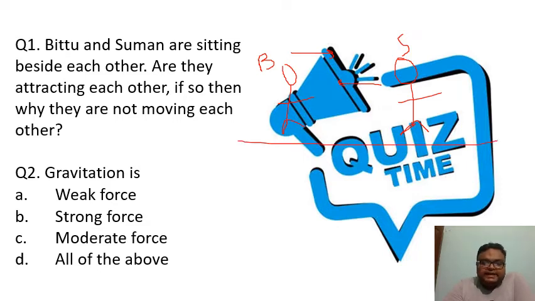But the thing is that they both are sitting on earth, and that's why the force of attraction between these two fellows is very less as compared to the force between earth and these persons. This person is also getting attracted by earth, and this person is also getting attracted by earth. So this force is bigger. That's why he is not attracted towards Suman. Anyhow, as his mass is also very less, the gravitational force will be less.